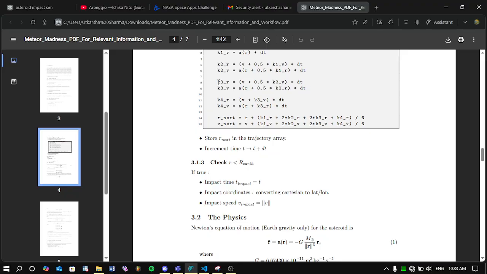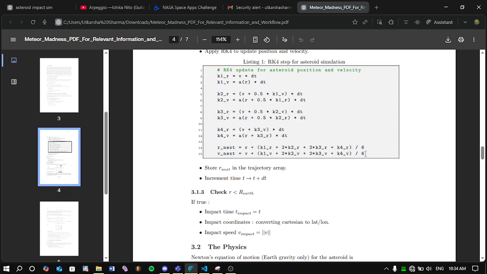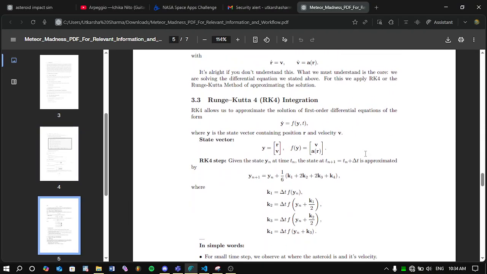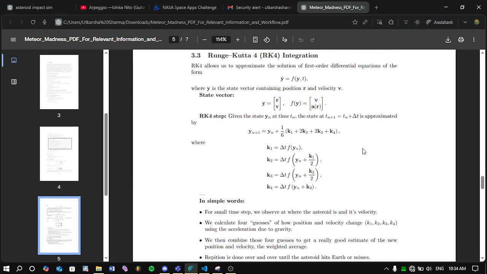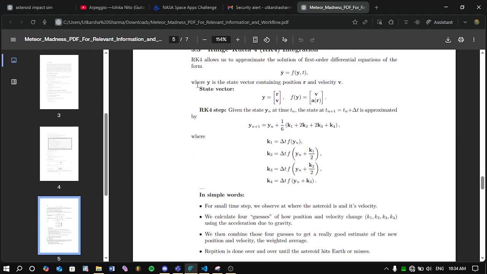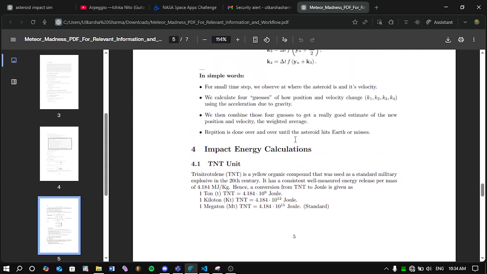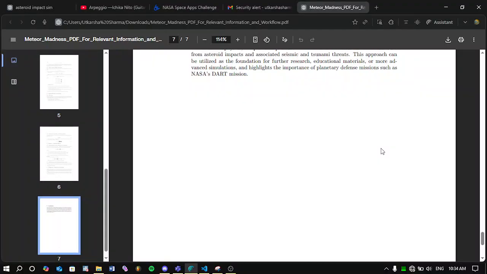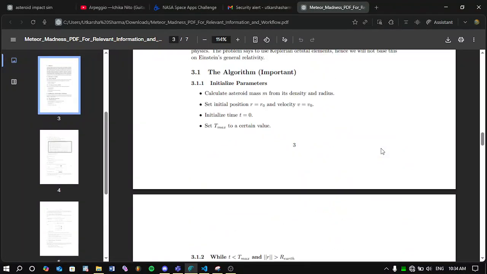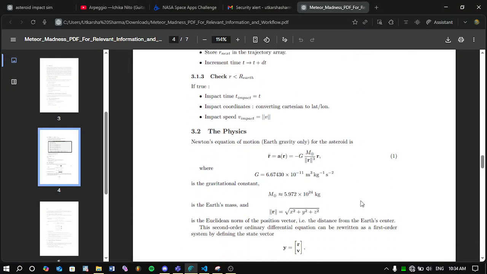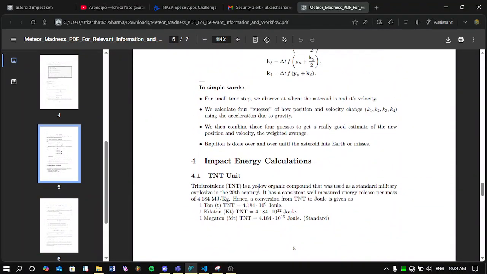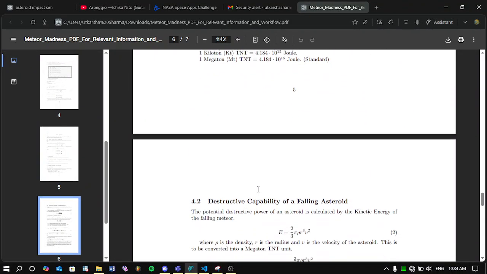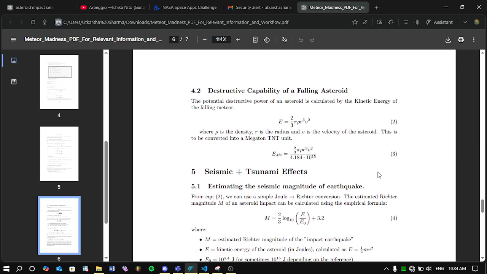This is the main physics, the main importance of my whole code, and I've written it in code right now. I've basically touched on what RK4 is, and if you want to study this, you can do that now. The state vector is basically the radius, the position of the asteroid as a vector, and we just solve for this. I talk about RK4 over here. This is the main part of the asteroid impact simulation. This is just how I can calculate energy. If you want, I will link this PDF down below, but this isn't really that important.